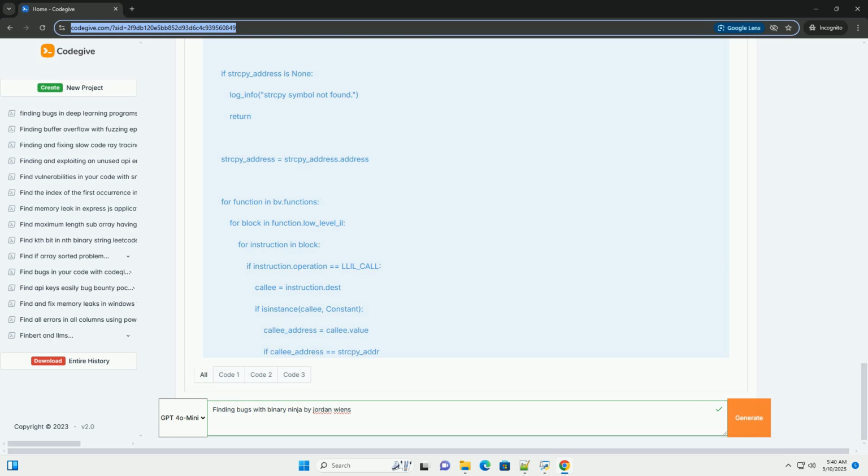It finds the strcpy symbol, attempting to get the address of the strcpy function using bv.get_symbol_by_name("strcpy"). This works if strcpy is imported as a symbol in the binary, for example from the standard C library. If the binary is stripped or doesn't import strcpy directly, you might need to manually locate its address.